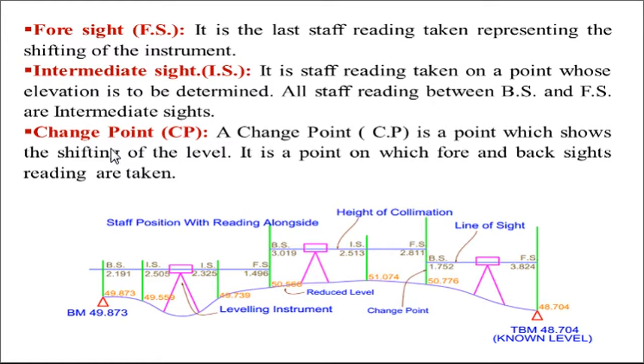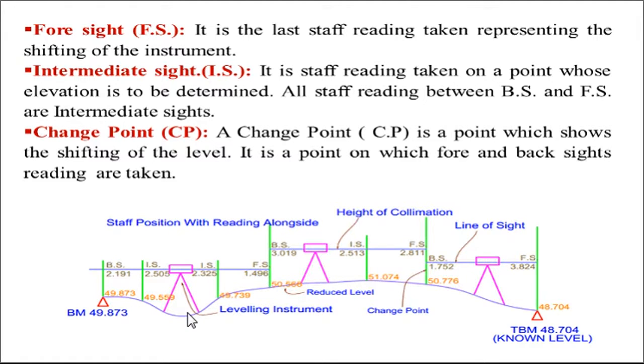Next definition is intermediate sight reading, also called IS. It is a staff reading taken on a point whose elevation is to be determined. All staff readings between backside and foresight are called intermediate sight readings. See, this is the first reading, we call it the backside reading. Then we have taken this reading, intermediate sight, this is also intermediate sight, and this is the last reading from this position, that is why it is a foresight.